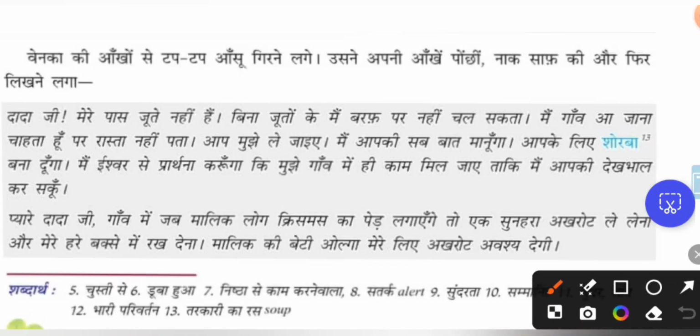दादाजी, so he is addressing with a lot of love and expression. So an exclamatory mark is given. So you have to read दादाजी with an expression. You have to read that word. मेरे पास जूते नहीं है. I don't have shoes. बिना जूतों के मैं बर्फ पर नहीं चल सकता. Without shoes I cannot walk on the snow.